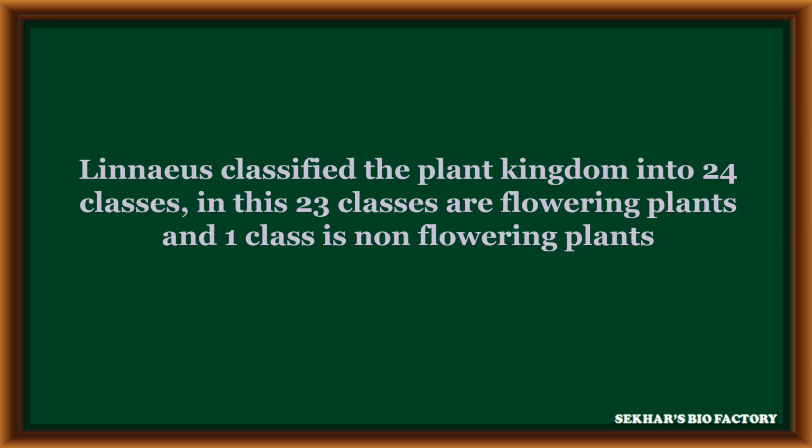Linnaeus classified the whole plant kingdom into 24 classes. Of these, 23 classes belong to flowering plants and the remaining one class belongs to non-flowering plants.